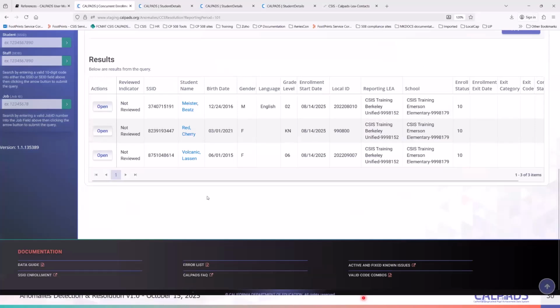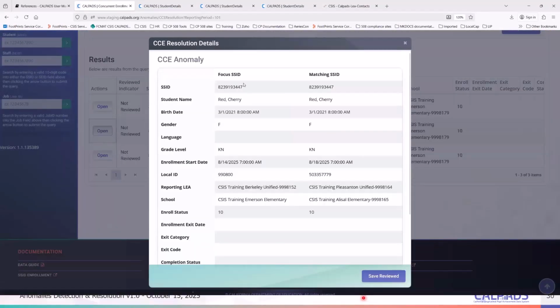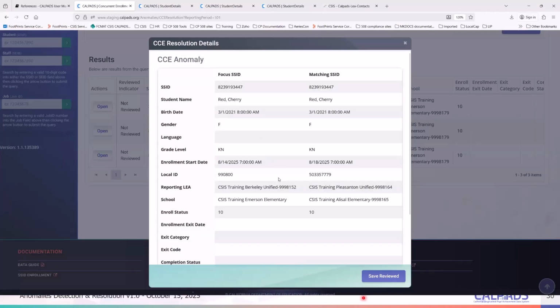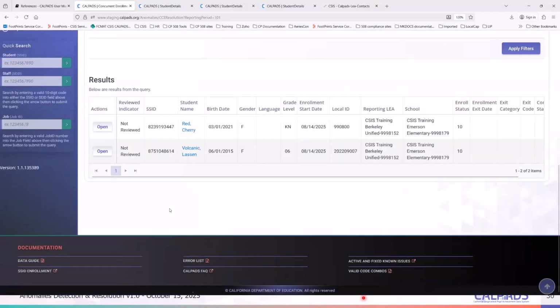So who is the Pleasanton? Who is my colleague at Pleasanton? I go to the CCE resolution details. I scroll down, and here, it's DJ Marshall, right? So I reach out to DJ Marshall and say, hey, you may have hijacked one of my students, because we have two different students with two different parents here. So Marshall investigates, and true enough, Marshall then sees, oh yeah, these are two different students, right?